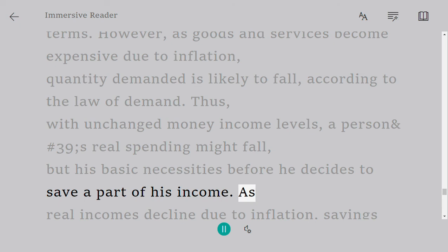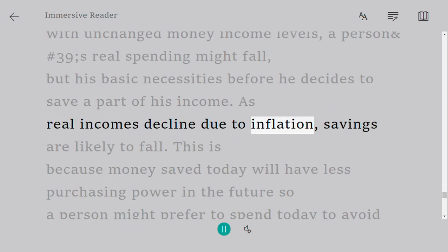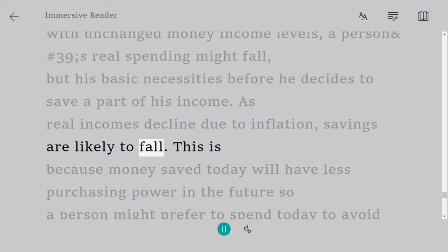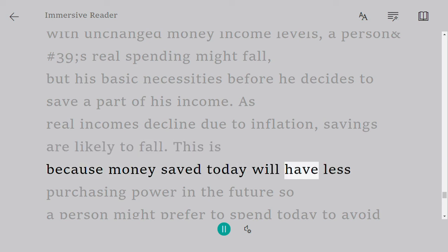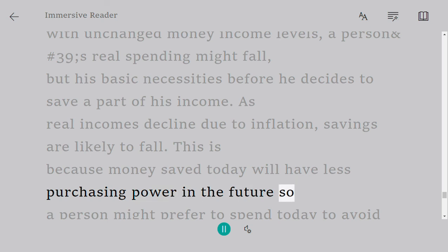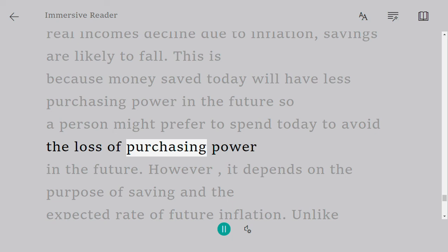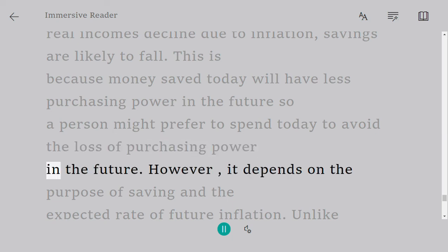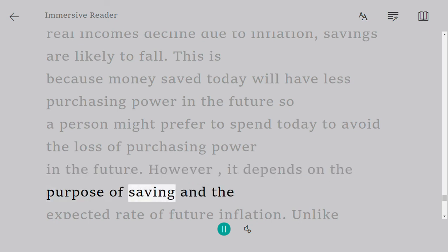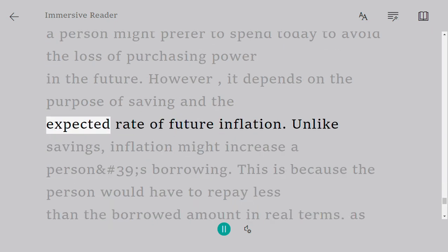As real incomes decline due to inflation, savings are likely to fall. This is because money saved today will have less purchasing power in the future, so a person might prefer to spend today to avoid the loss of purchasing power in the future. However, it depends on the purpose of saving and the expected rate of future inflation.